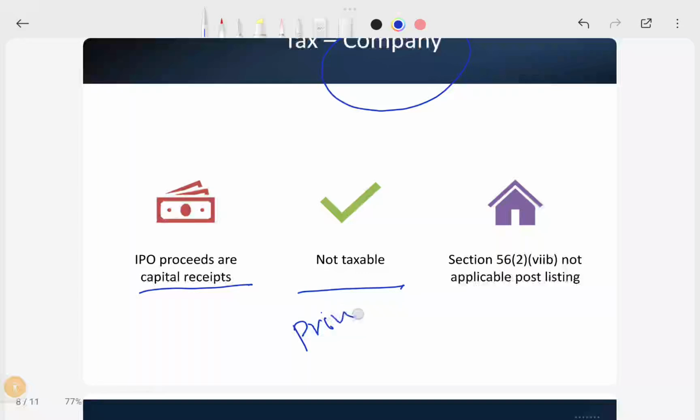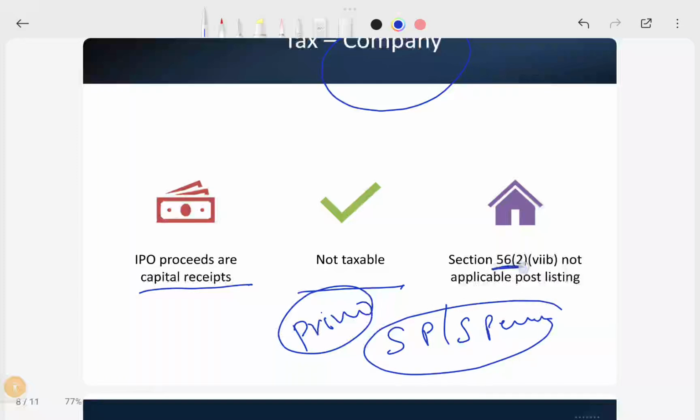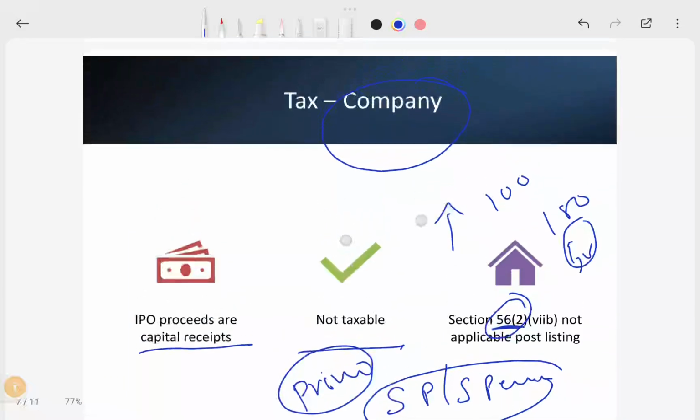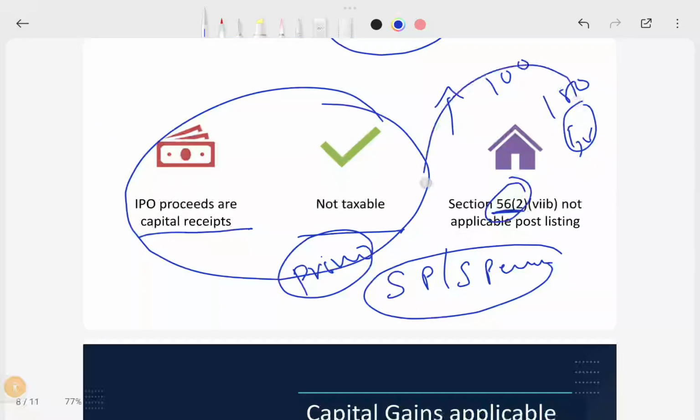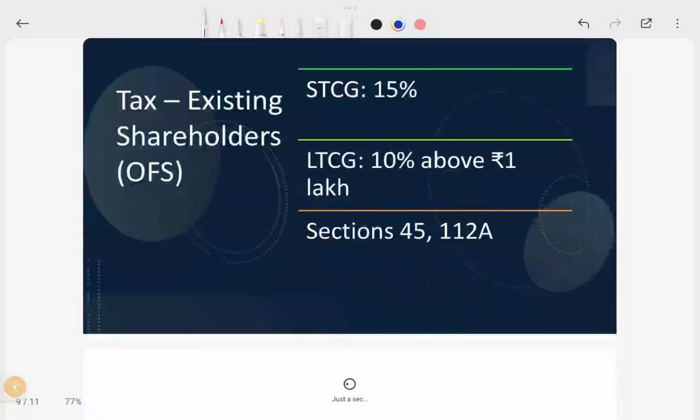If you go for private companies, and they receive a securities premium or share premium, that will be taxable under section 56(2) if it is more than the market value. If the market value is 100 and you get a share price of 150, the balance 50 rupees is taxable under this section for private companies. This is not applicable for public companies. So if it is an already listed company, you don't need to comply with this. While for private companies, this condition will come.